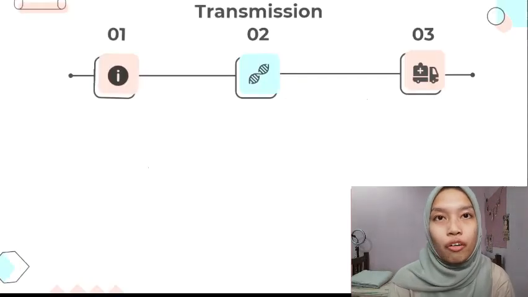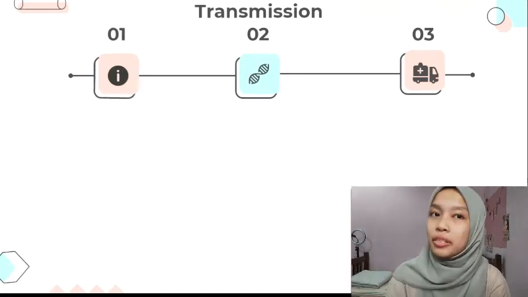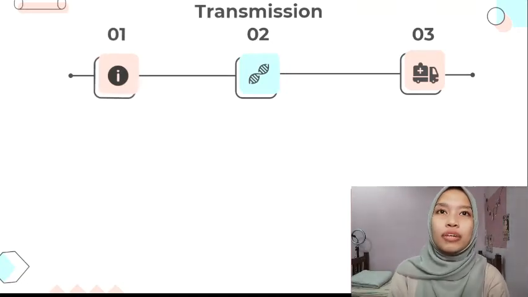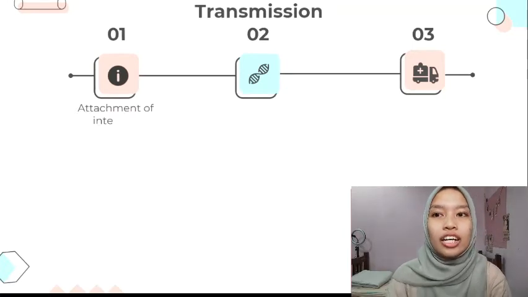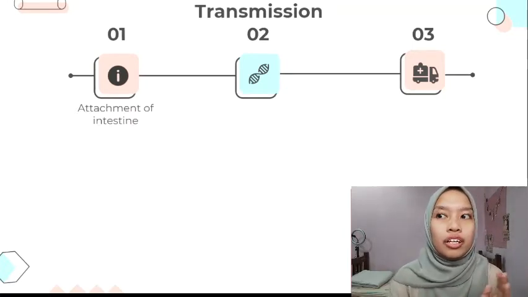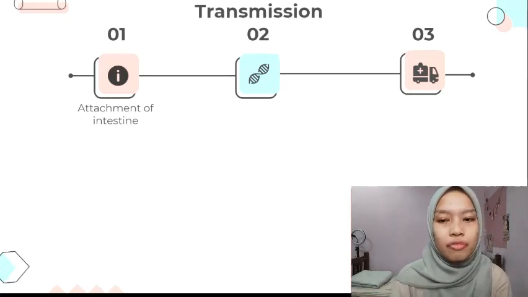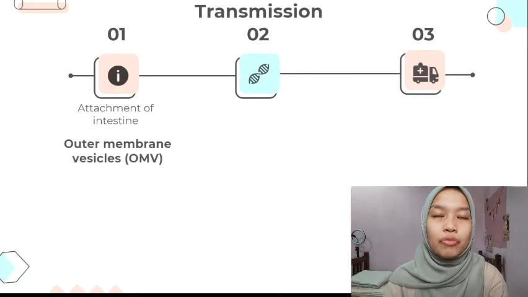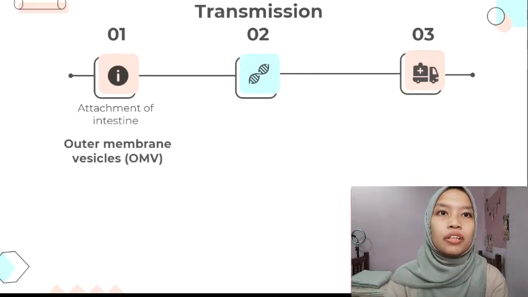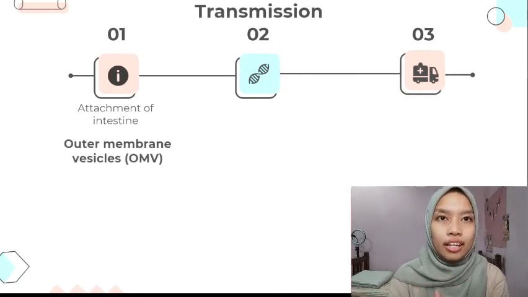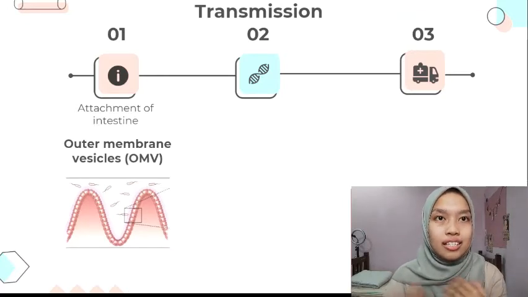For transmission of the bacteria, I have divided it into three simple ways for our understanding. The first one is attachment to the intestine. In order to get to the intestine, the bacteria must pass through our stomach and also our immune system. So how do these bacteria survive all of that? This is because Vibrio cholerae has outer membrane vesicles, which act as a protective shield to protect them from all kinds of immune system and also the acidic environment. That's why it can enter our intestines successfully.